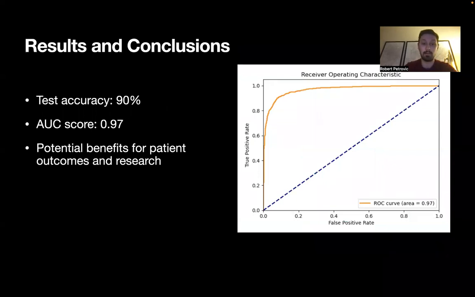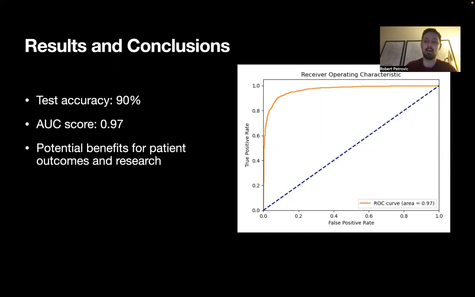The model achieved a test accuracy of 90%, indicating that it can accurately predict age in MRI scans. I calculated the model's performance metrics using the area under the receiver operating characteristic curve, also known as the AUC. I also plotted the ROC curve to analyze the model's performance in more detail. You can see I have an AUC score of 0.97. So it's clear that the model is excellent at distinguishing between young and old MRI scans.